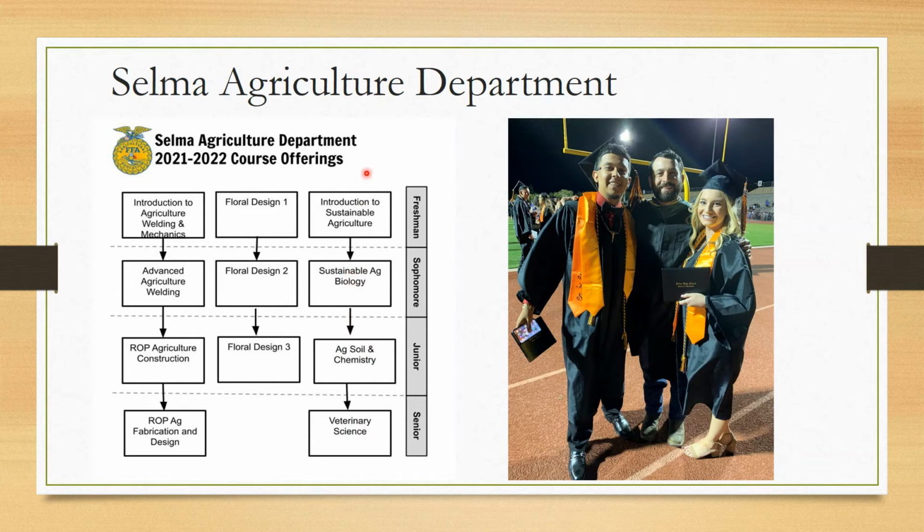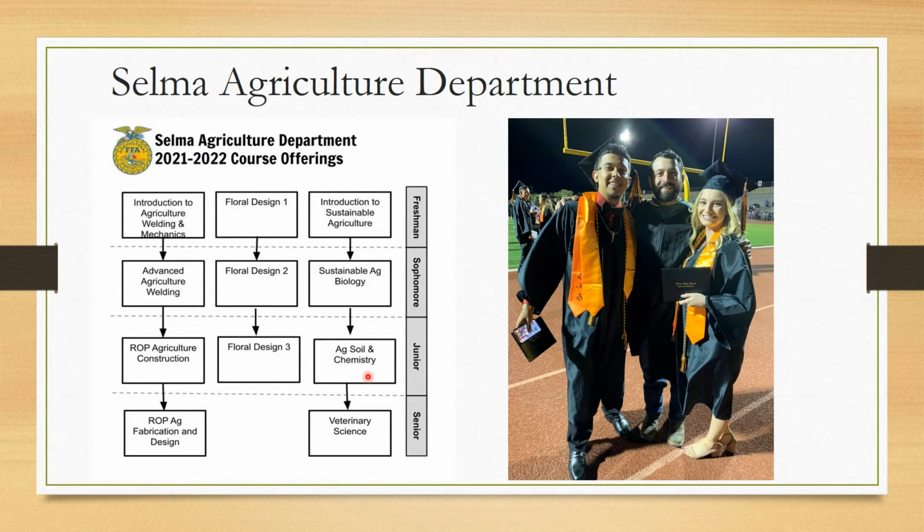We have changed up our classes on our science pathway quite a bit over the summer and from last spring. Your student is in the first year of our Ag, Soil, and Chemistry class. This Ag, Soil, and Chemistry class is a UC CSU approved class for the D Science credit. So that chemistry lab credit will be accomplished through this soil and chemistry class. And then their biology class from last year still counts as well.